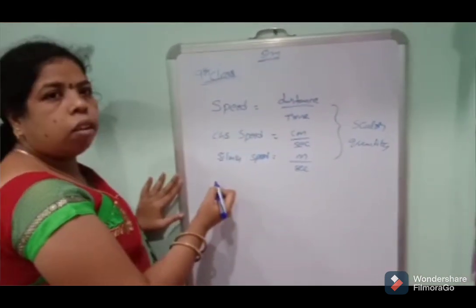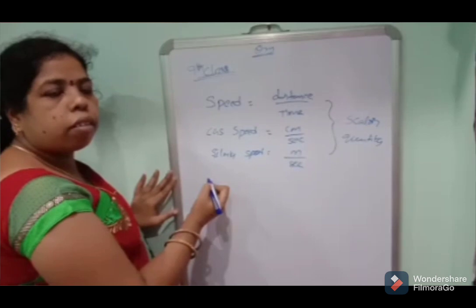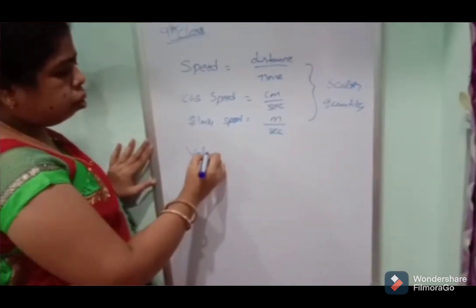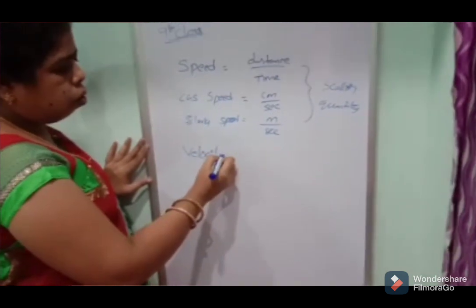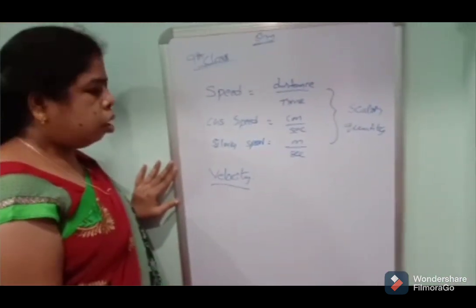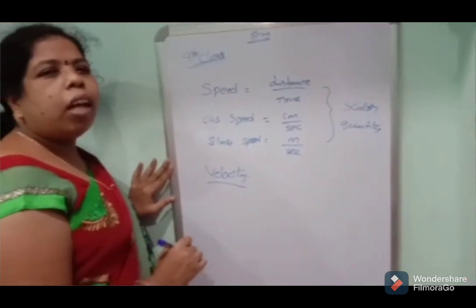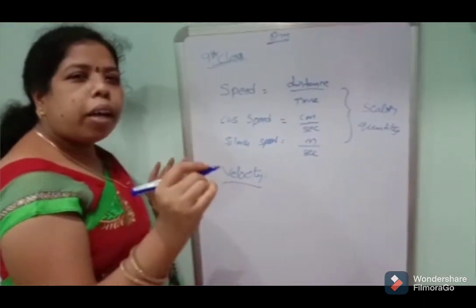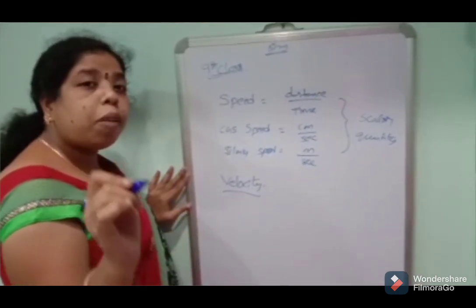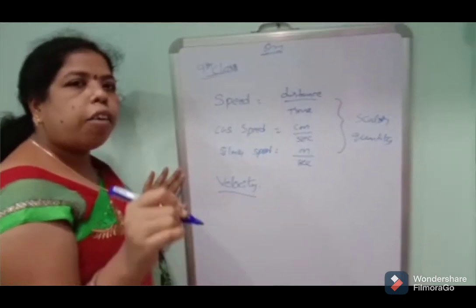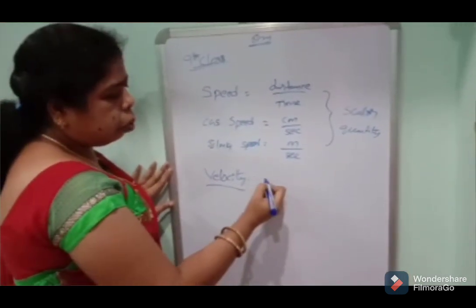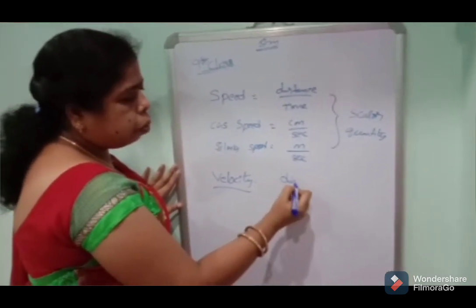Next, we can discuss velocity. What is meant by velocity? Velocity means the displacement covered per unit time. That means displacement by time.